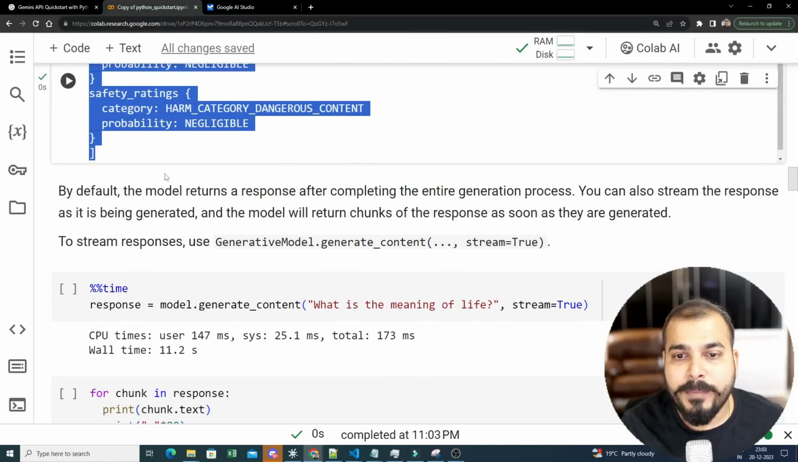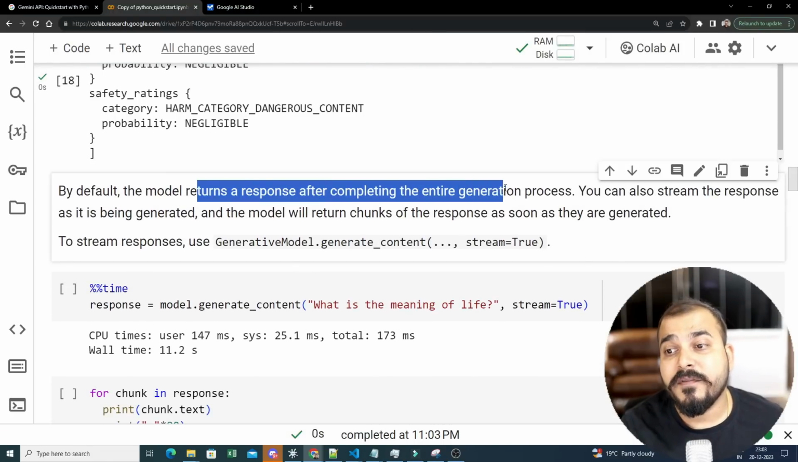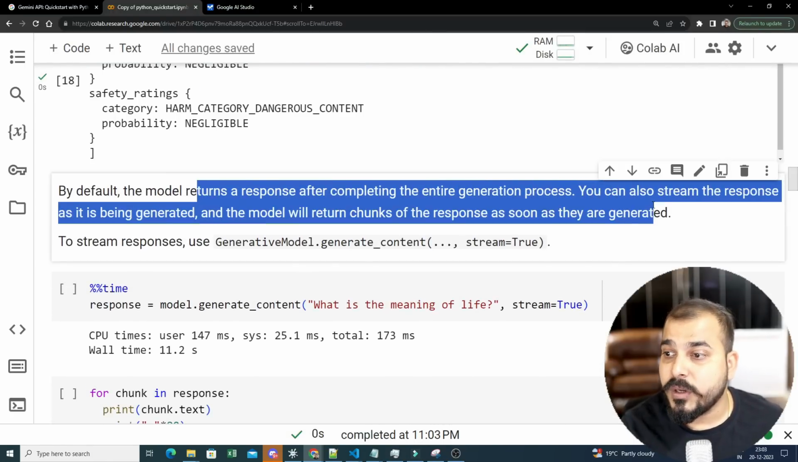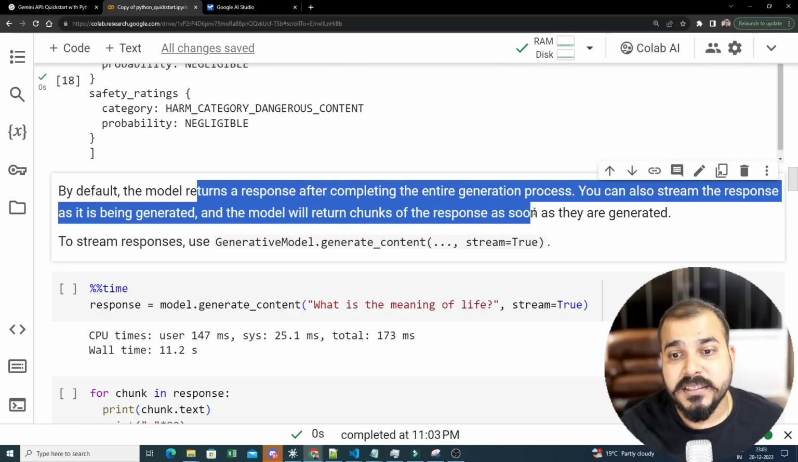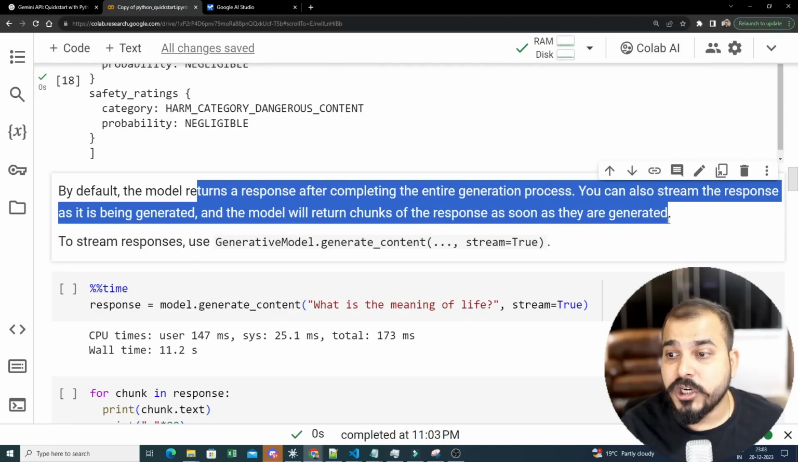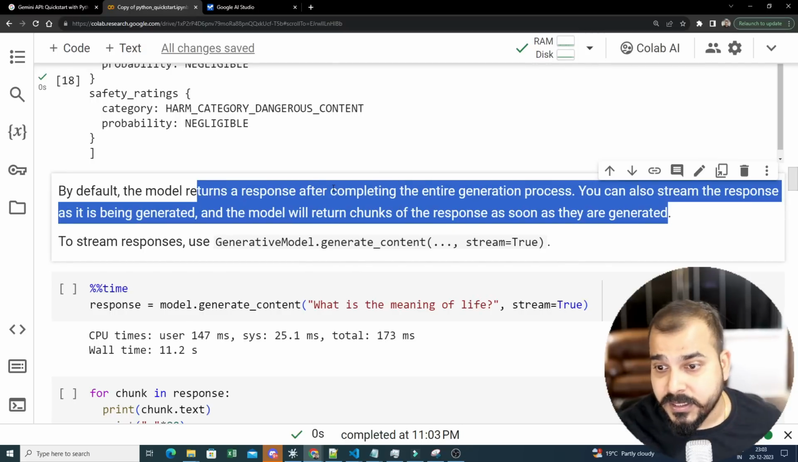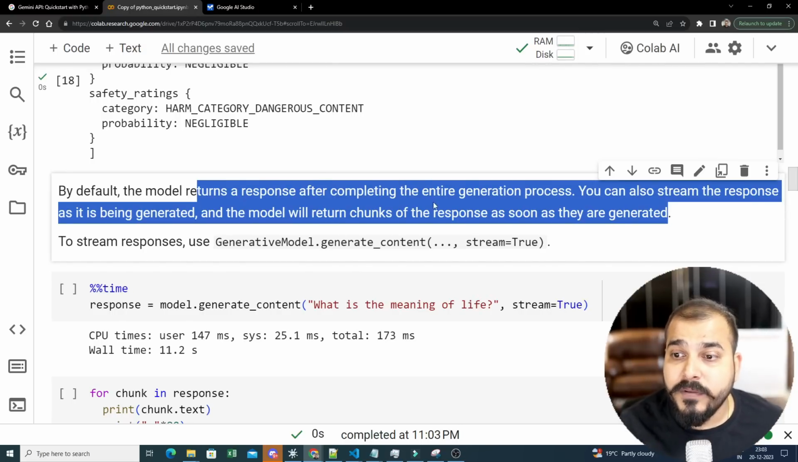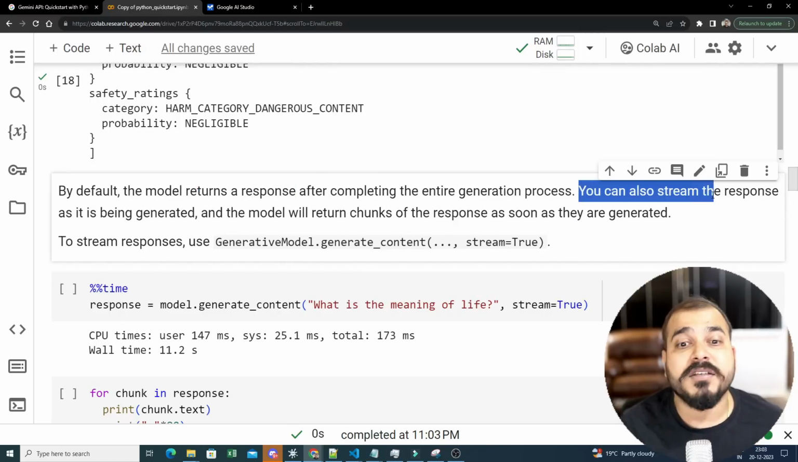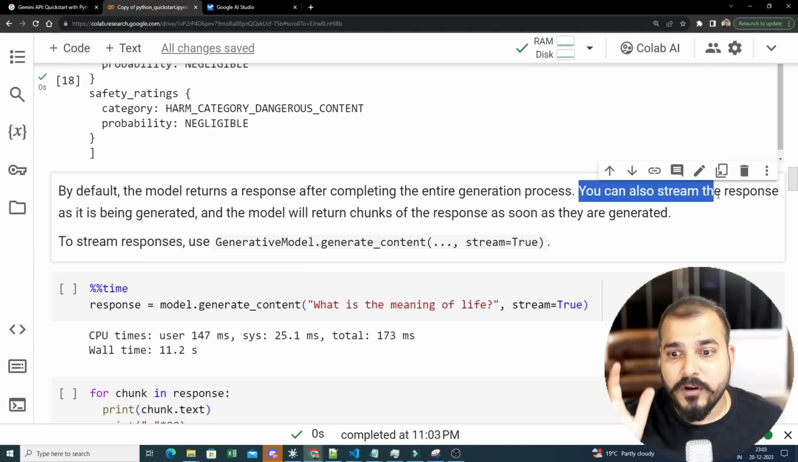Okay. Now, by default, the model returns a response after completing the entire generation process. You can also stream the response as it is being generated, and the model will return chunks of the response as soon as they are generated, which is absolutely amazing again, right? So what we can also do is stream the response. Okay, no need to wait for the entire response.